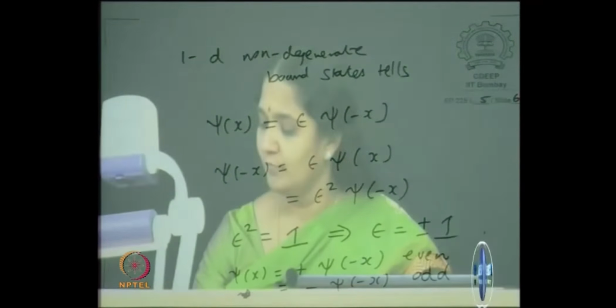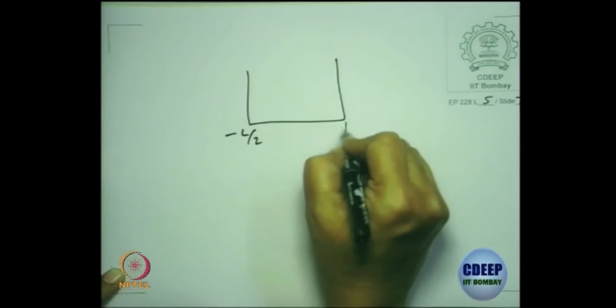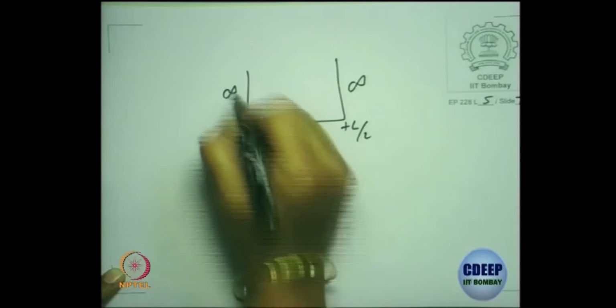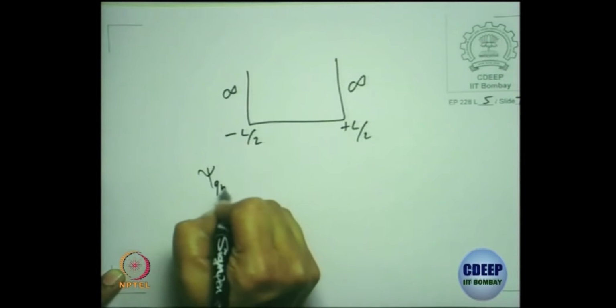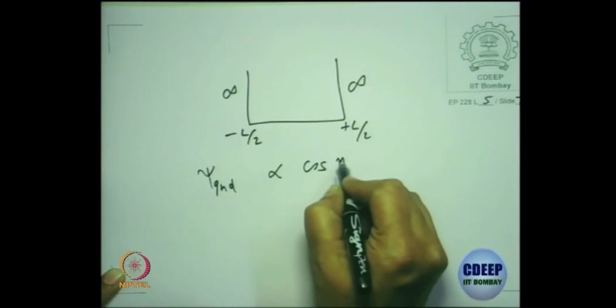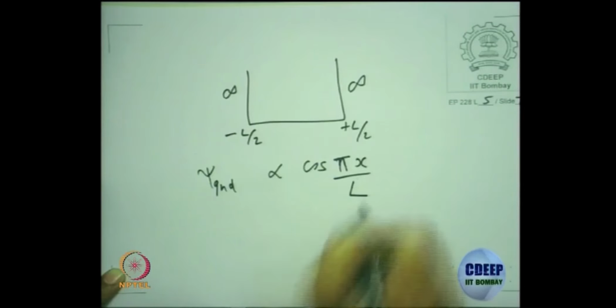So when we did this elaborate exercise of solving the time independent harmonic oscillator, we did not use these proofs, but the solutions which we found were either odd functions or even functions, right? And also the particle in a box, when you put it symmetric, your first ground state solution will become a cos function, right? If you remember, if you took a minus L by 2 to plus L by 2 infinite potential, the ground state was proportional to cos pi x by L.